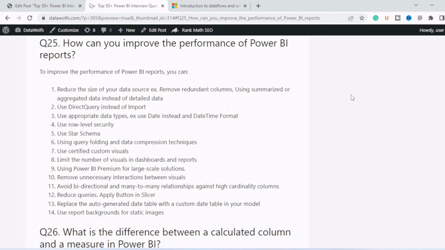Sixth point is use query folding and data compression techniques. Whenever possible, try to use query folding, as it will remove the load from Power BI and create the load on the data source. So computation will be done at the data source level.